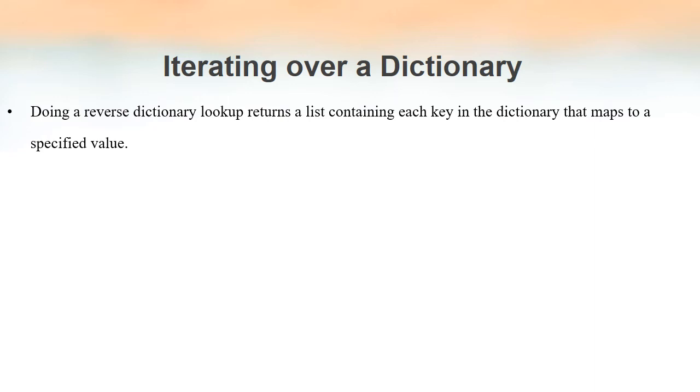So we are actually searching the dictionary by using a value. If that value is there inside the dictionary, the corresponding key will be returned as a list. So we have the value, and we are searching for the key. That is why we call it reverse lookup.